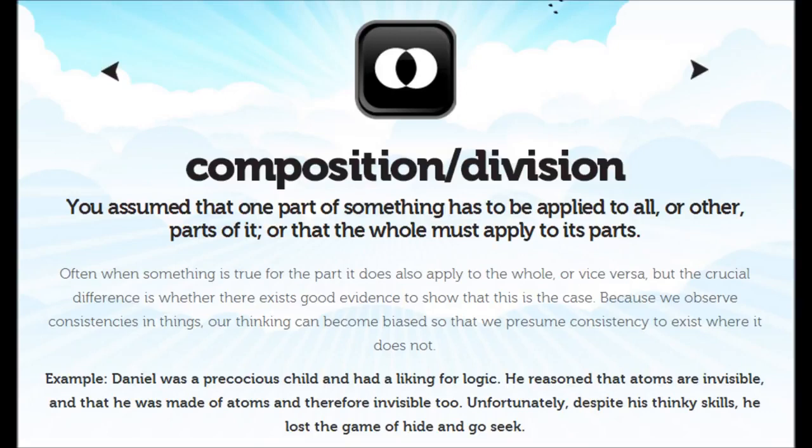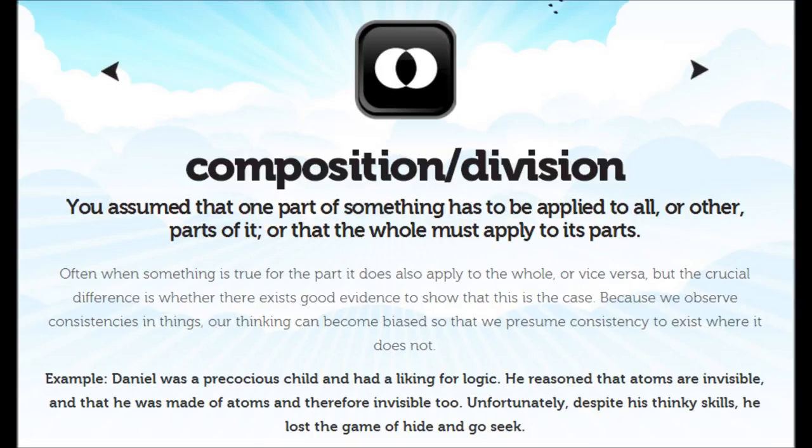Because we observe consistencies in things, our thinking can become biased, so that we presume consistency to exist where it does not. Example: Daniel was a precocious child, and had a liking for logic. He reasoned that atoms are invisible, and that he was made of atoms and therefore invisible too. Unfortunately, despite his thinking skills, he lost the game of hide and go seek.